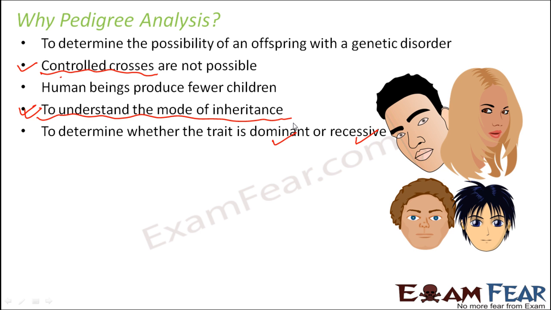Because if the trait is a dominant trait, that means even if you get it from one of your parents, you will be affected with the disease. Let us suppose the gene which is carrying a particular disorder is a dominant trait. That means even if you get it from one of your parents, you might be an affected individual. But if it is a recessive trait, in that case, you will get the disorder only when you inherit it from both your parents. Right? So it helps to know if the trait is dominant or recessive.